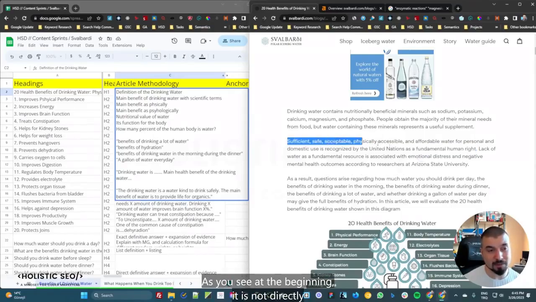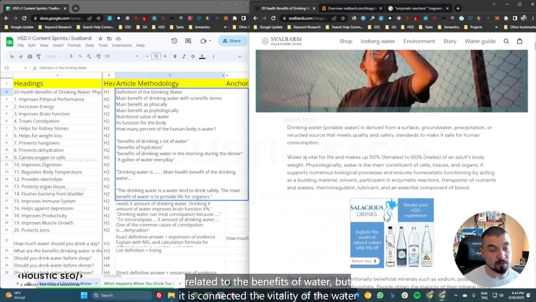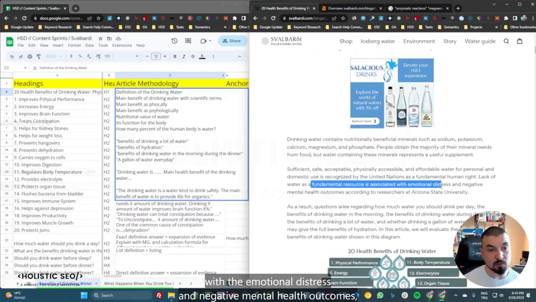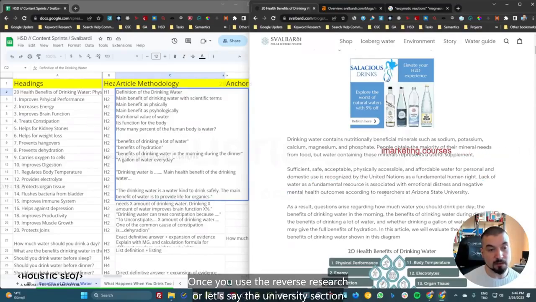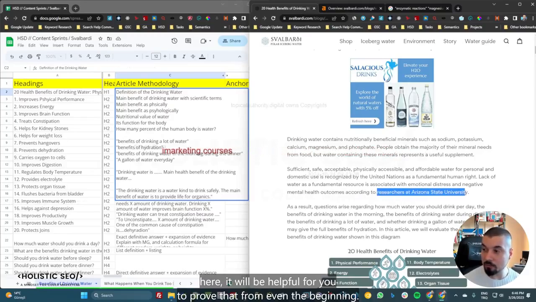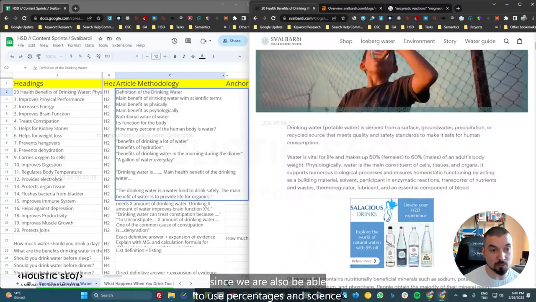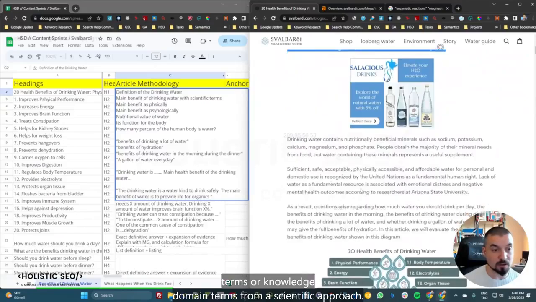As you see, at the beginning, it is not directly related to the benefit of water, but it is connected to the vitality of the water at the same time. Lack of water as a fundamental resource is associated with emotional distress and negative mental health outcomes, according to the researchers at Arizona State University. Once you use the word research, or the university section here, it will be helpful for you to prove from the beginning that the article has a scientific nature, since we are also able to use percentages and science terms or knowledge domain terms from a scientific approach.